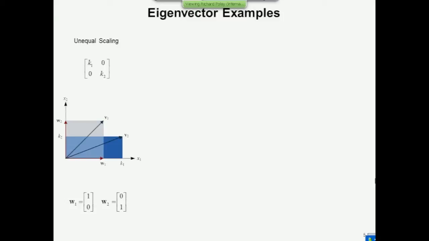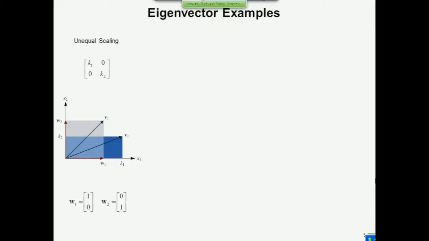For example, expressed in the plane, where we've got an orthogonal set of coordinates, x1, x2, this kind of scaling would change vector v1 from this direction to this direction, but also its length is different. If you draw a rectangle around v1, the length and the height of that rectangle will be different under the unequal scaling.